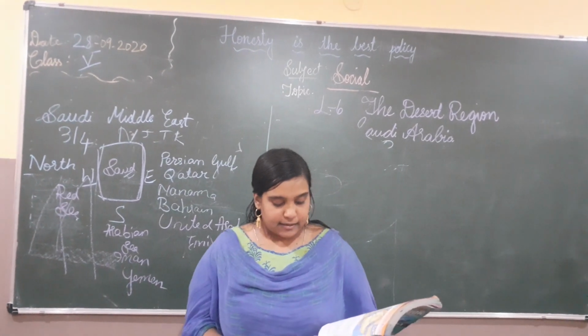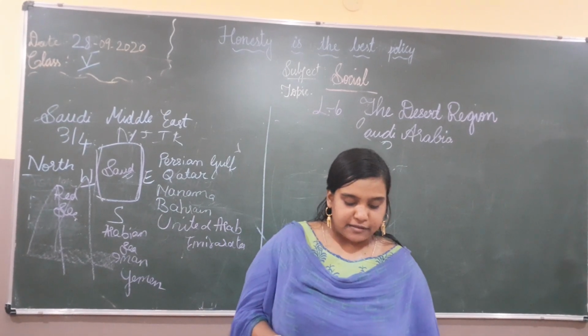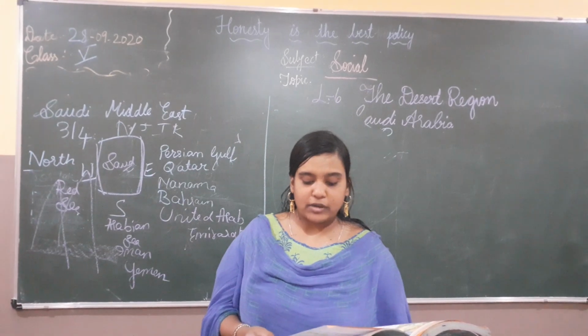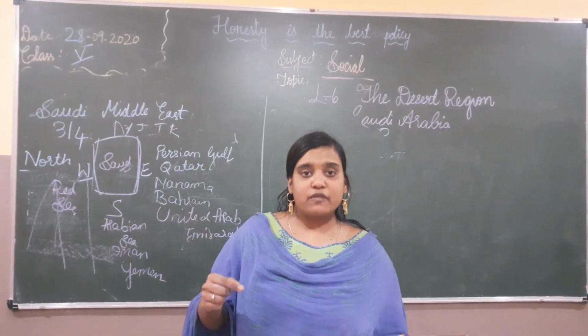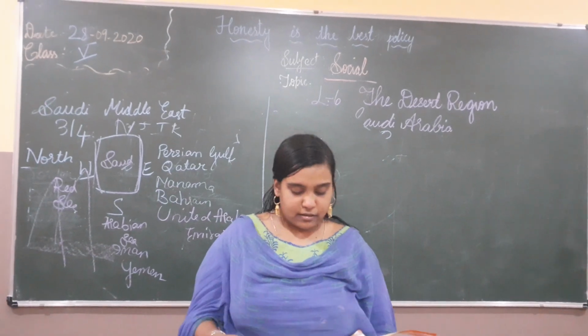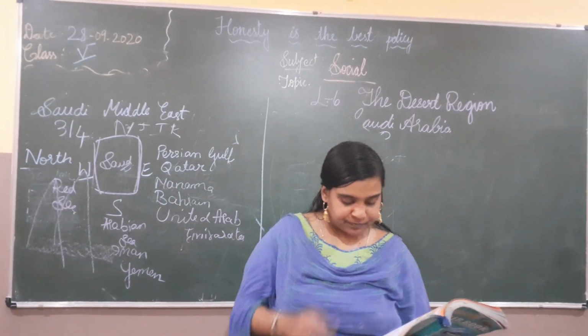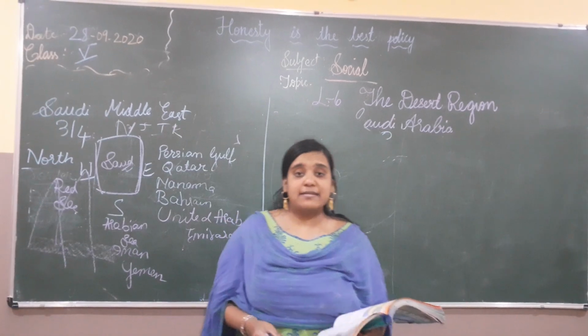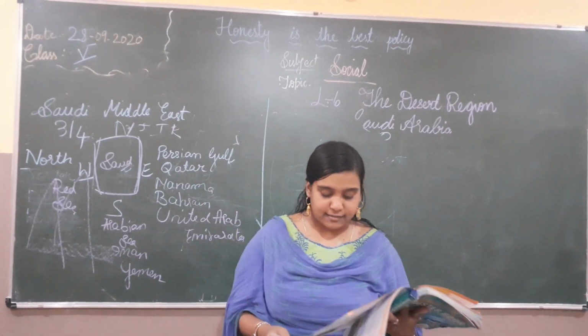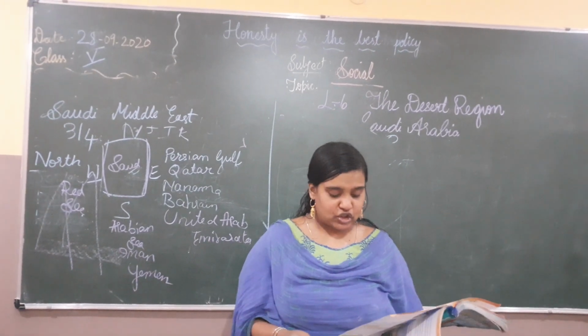Okay. That's why most of the land surface is sandy. The fluctuation of temperature breaks the rocks and crumbles them into tiny particles. Because of the temperature of the sun, it will break the rocks and soil. So the land is very sandy. Okay. Rainfall is very scanty. Scanty means a less amount or no amount of rainfall. Rainfall is very scanty, so there is very little vegetation.